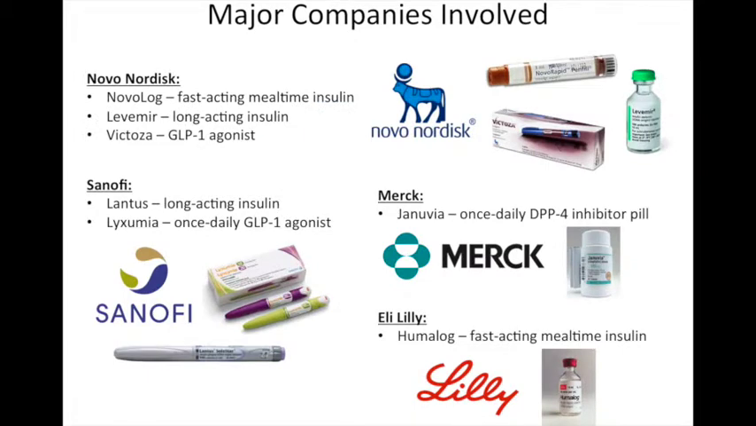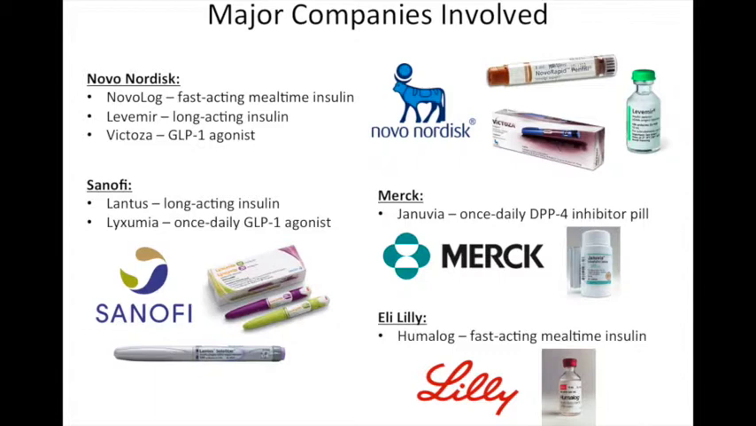Recently, the global diabetes market has been dominated by major companies like Novo Nordisk, Sanofi, Merck, and Eli Lilly. Novo Nordisk is the leader in the insulin market. Out of the top 10 best-selling drugs in 2013, Novo Nordisk produced half of them. They provide a complete insulin portfolio, including Novolog, Levemir, but they also sell anti-diabetic drugs such as Victoza.